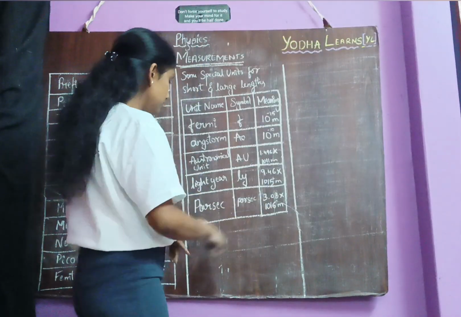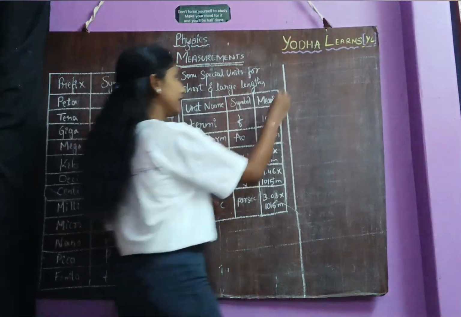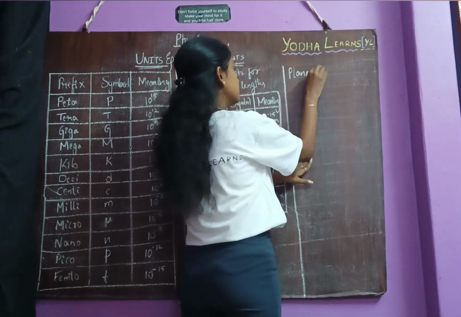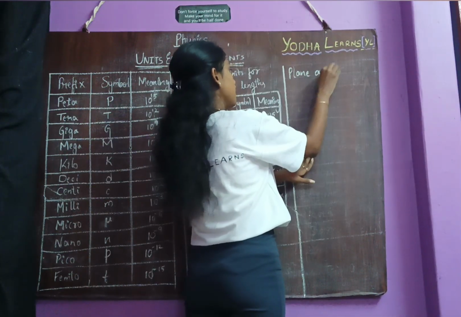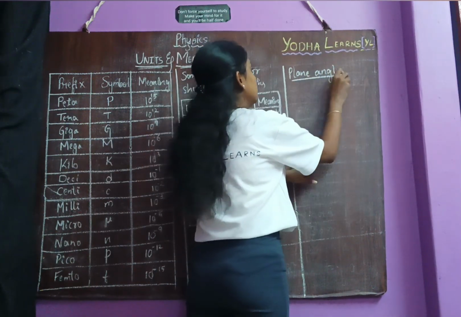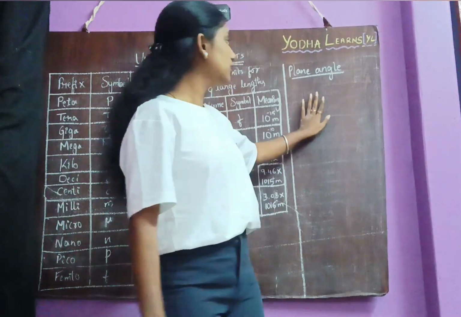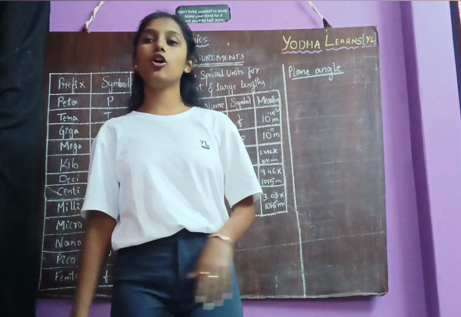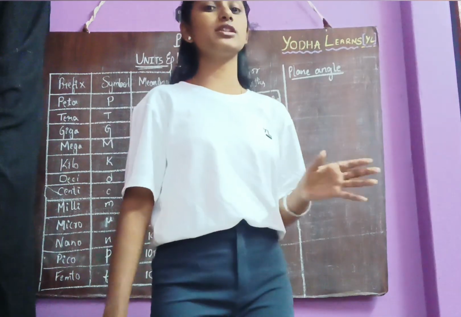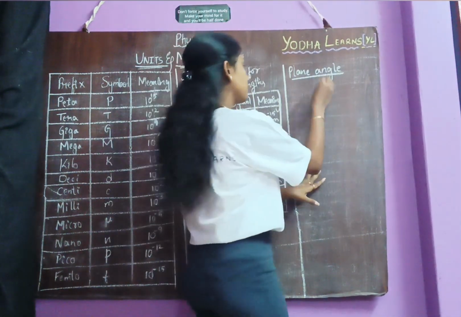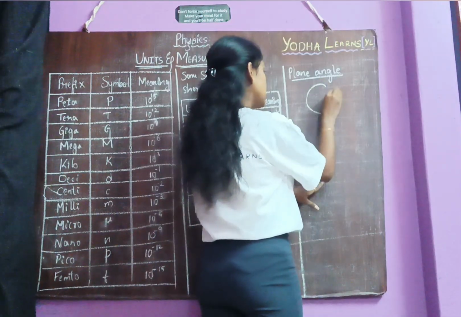See, first let's learn the plane angle. So what is plane angle? See, the plane angle, this is an angle of a circle which is subtended to the arc length. So here we have a circle.